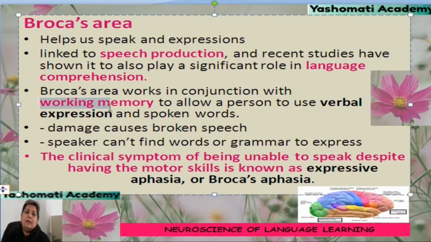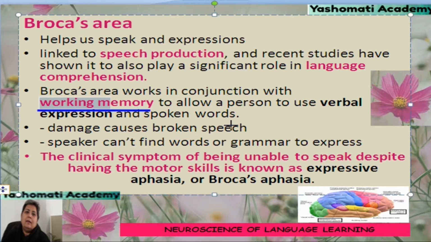Working memory is the cognitive system with limited capacity that can hold information temporarily. There is a lot of memory present in our brain, but when we are doing some particular function, then out of that storehouse of memory, some memory is extracted and temporarily stored so that we can perform that function well. That is called the working memory. It operates for a very short time, sometimes only for a few seconds. That is why it is called the temporary memory.